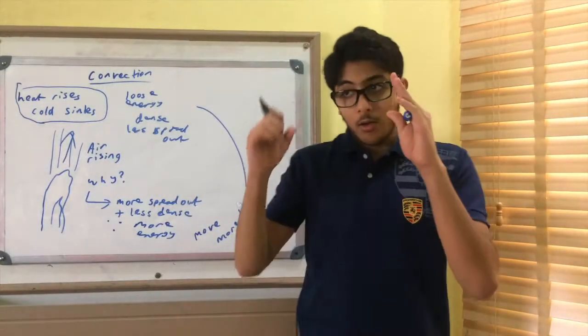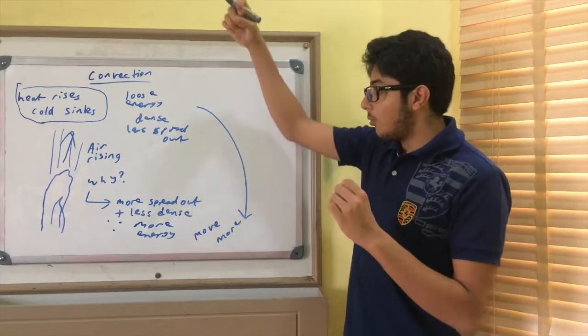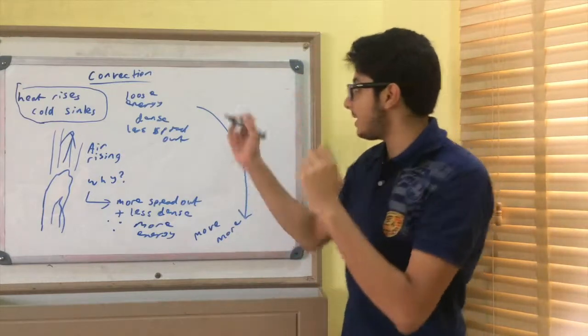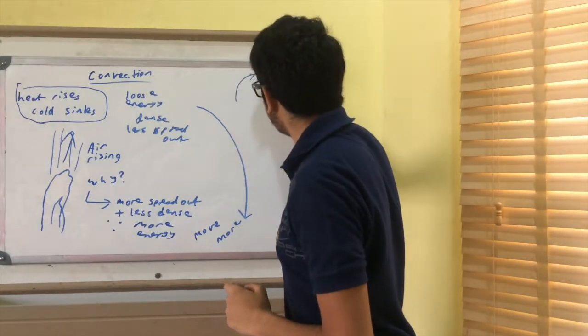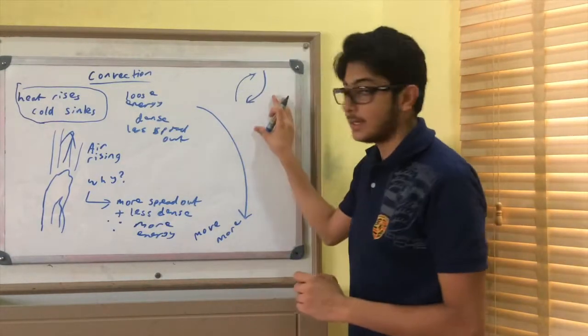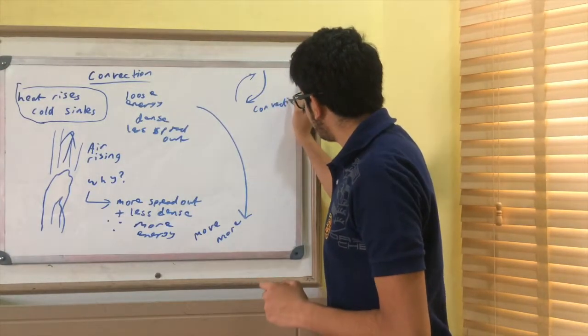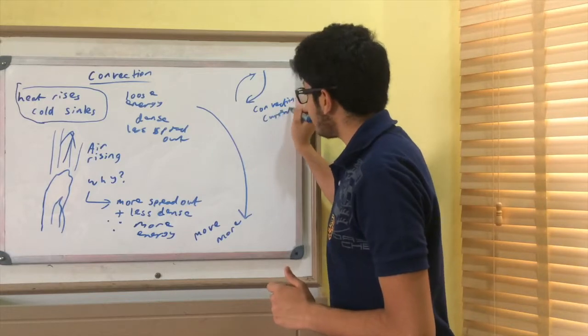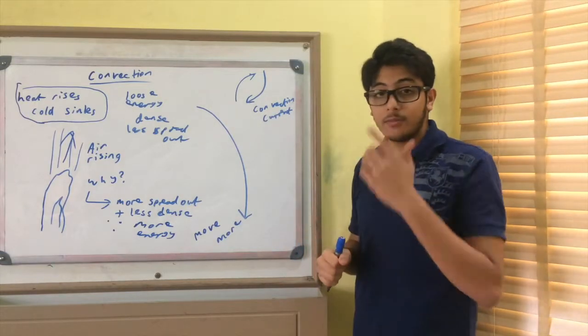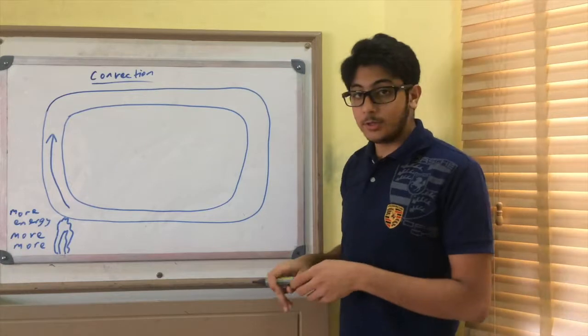Okay, and cold air always comes down to replace hot air. So here's hot air, and here's cold air coming down to replace it. This is what we call a convection current. Now we're going to look at convection in liquids.